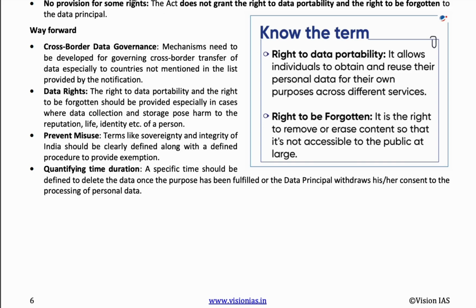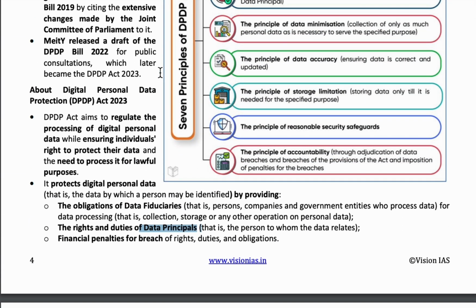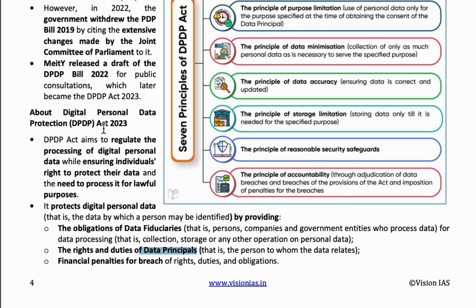Now, this Personal Data Protection Act regulates the data fiduciaries and protects the data principal. Data fiduciaries are the companies which use our personal data. It may be private companies or government companies. So this act regulates the data fiduciaries and protects the data principal. If there are any data leaks, then this act gives penalty to the data fiduciaries.